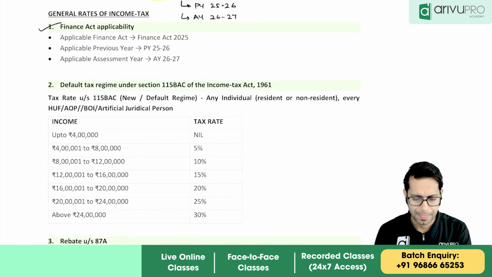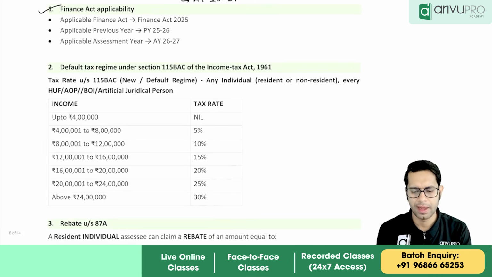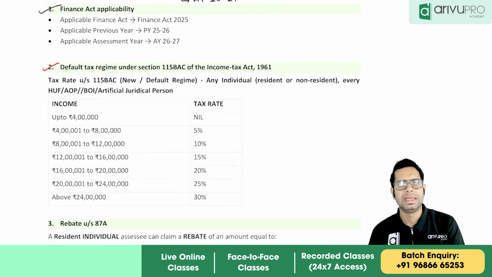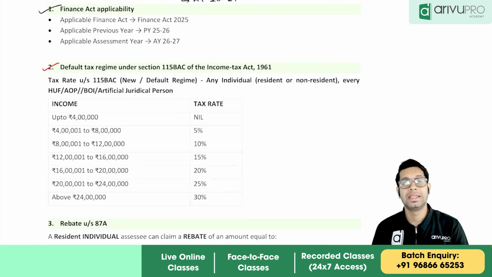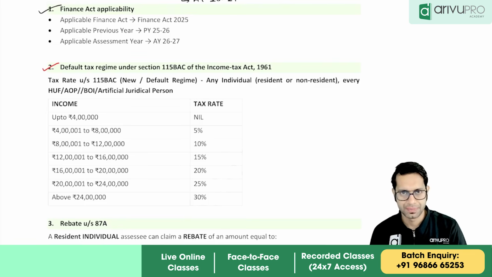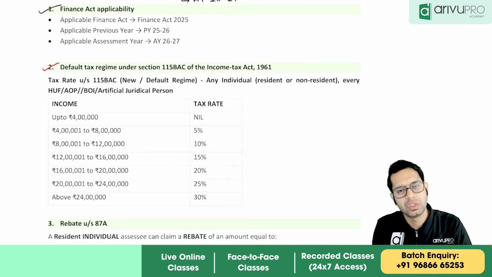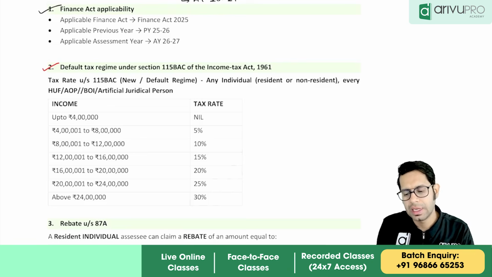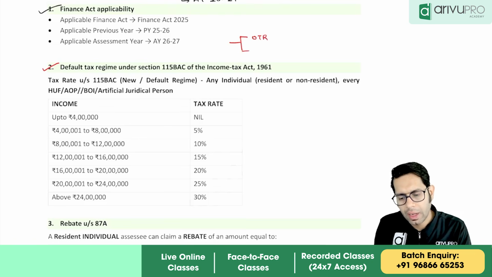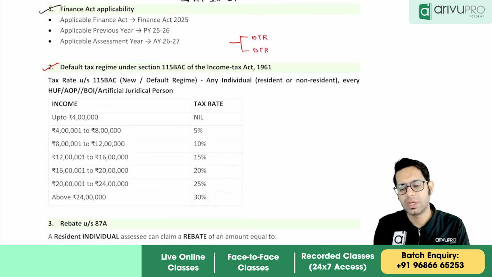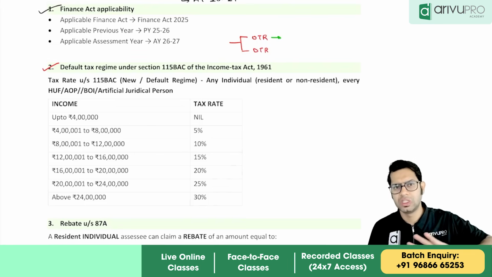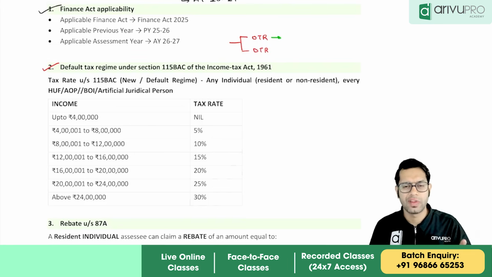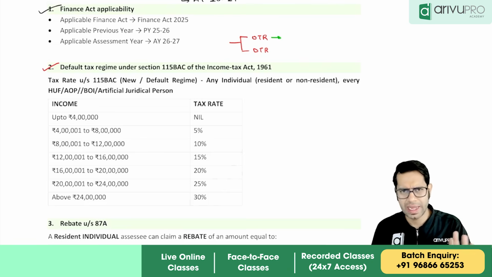Then, sir, what is the second important amendment? Under tax rates, the amendment is there under the default tax regime. The tax rate under the default tax regime has been changed. You all know that an individual, HUF, AOP, BOI, artificial juridical person has an option either to pay tax under the optional tax regime or under the default tax regime. What is this optional tax regime? Optional tax regime is your normal regime: up to 2.5 lakhs, no tax; 2.5 to 5 lakhs, 5%; 5 to 10 lakhs, 20%; more than 10 lakhs, 30%.